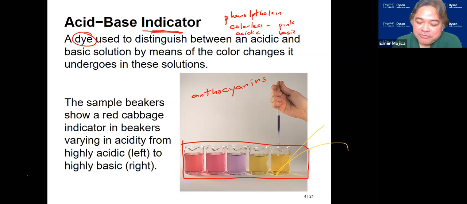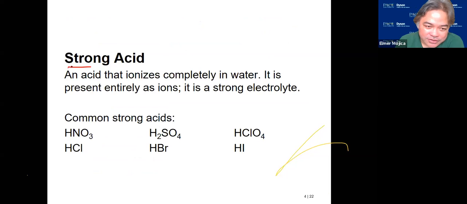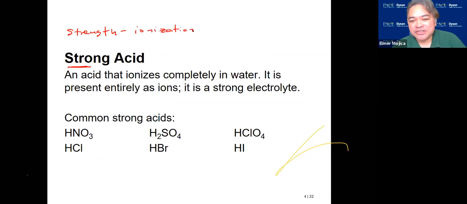Now, we go to the concept of strong and weak acid. If you look at the definition of the strength of an acid, it just pertains to ionization. Whenever we have a strong acid, it undergoes 100% ionization. So what does it mean? They behave like ionic substances. When you put them in water, they will separate as ions, 100%.